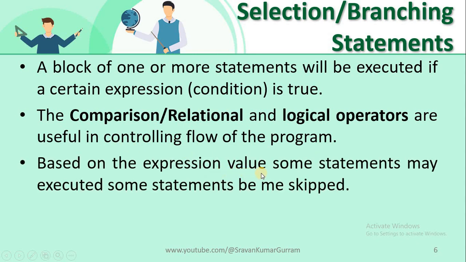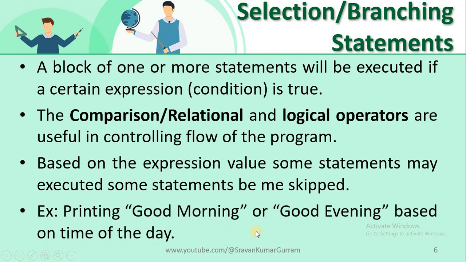Based on the condition value, some statements may be executed and some may be skipped. For example, printing good morning or good evening based on the time of the day. If the time is 9 AM, you will get the output good morning. If the time is 6 PM, you may get good evening. Like this, based on the condition value, the flow of the execution will be decided.